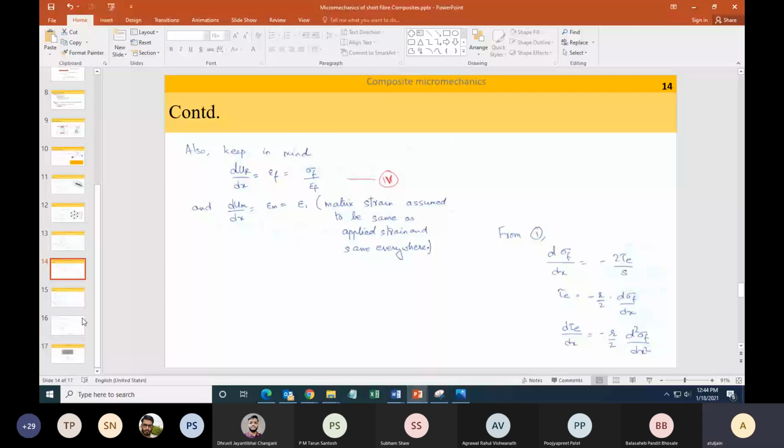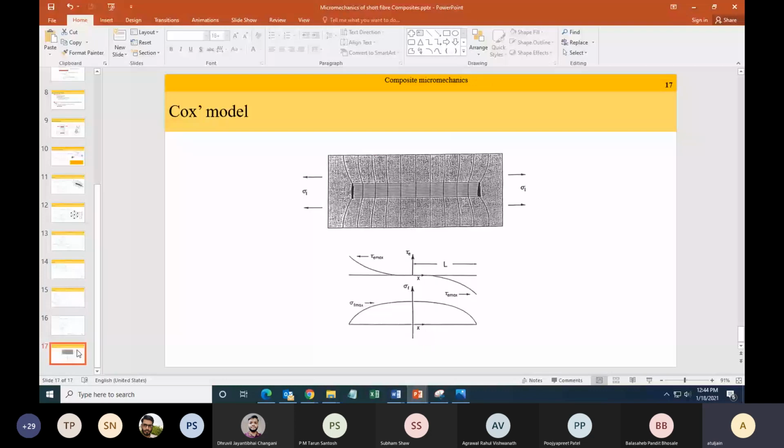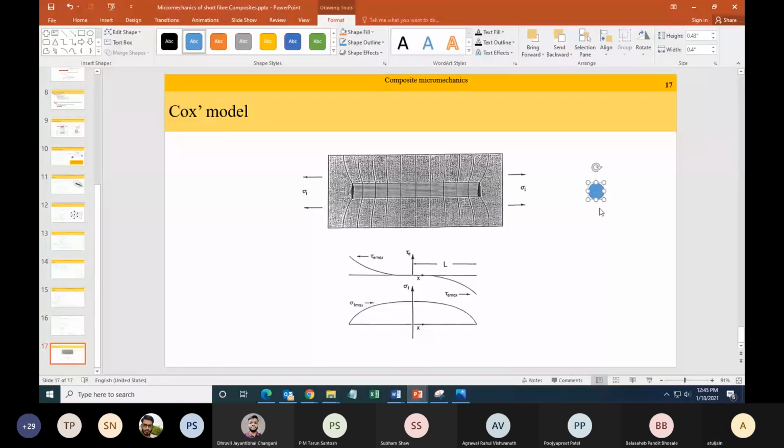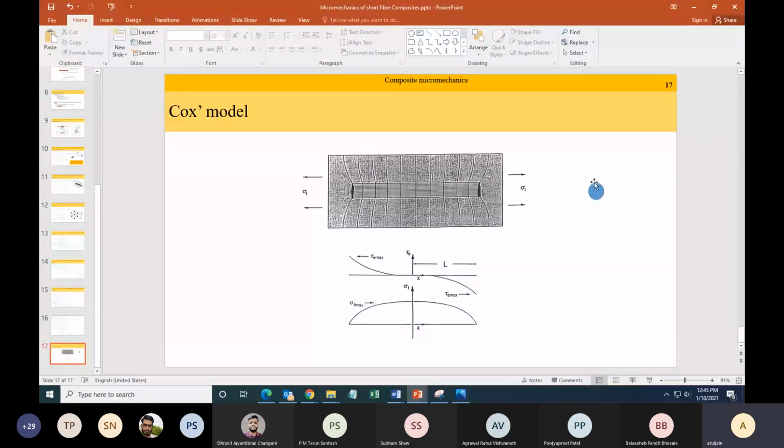Another important point, according to this theory, the normal stress at the tip of the fiber is 0. This is only going to happen if my radius of the fiber is very small. Then the connection between the fiber and the matrix is low.